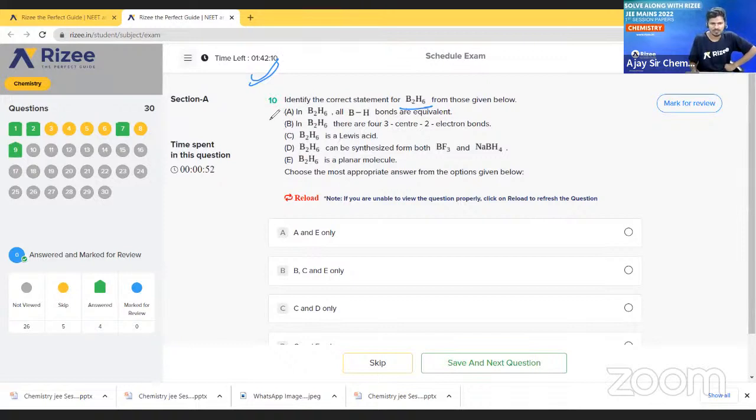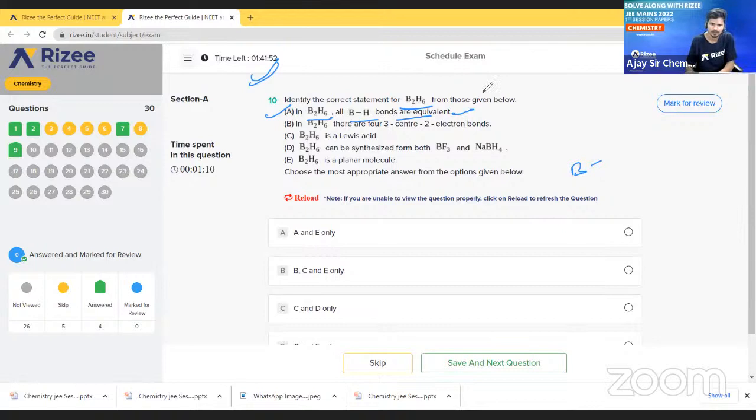What is the first statement? In B2H6, all B-H bonds are equivalent. In diborane, there are B-H bonds. So I will draw the structure of diborane here.